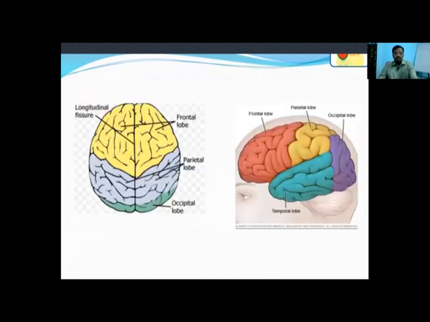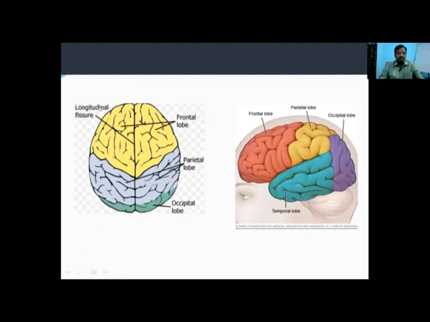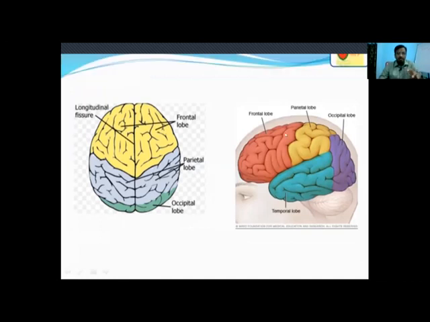So, the brain is divided predominantly into four lobes. Among them, the frontal lobe is the biggest. The anterior-most part of the frontal lobe is called the prefrontal cortex. This prefrontal cortex is what makes the difference between humans and the other animals on earth. It mainly manages the social behavior and personality. The remaining lobes are the parietal lobe, occipital lobe, and temporal lobe.